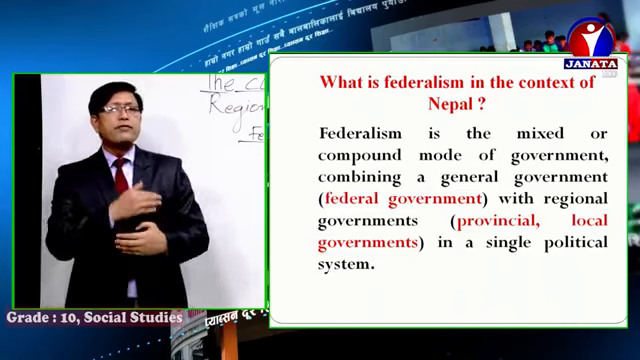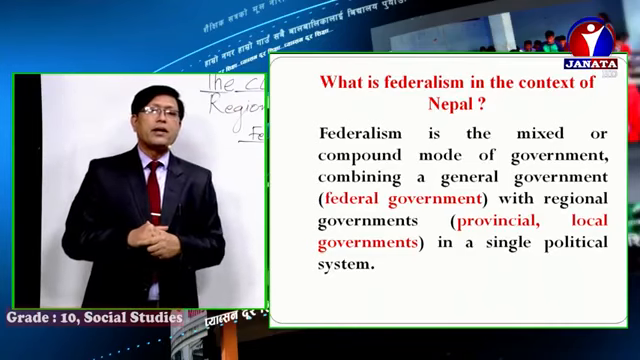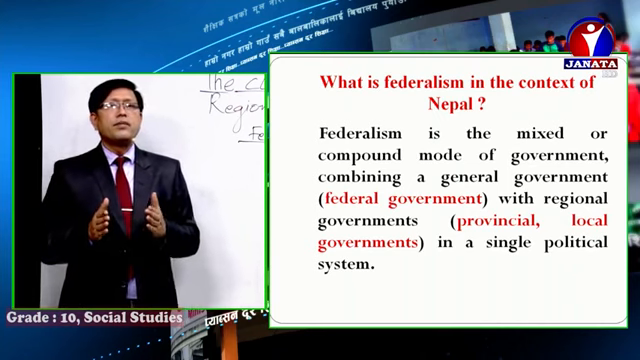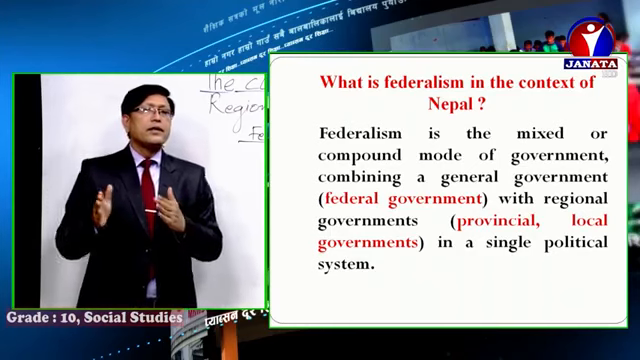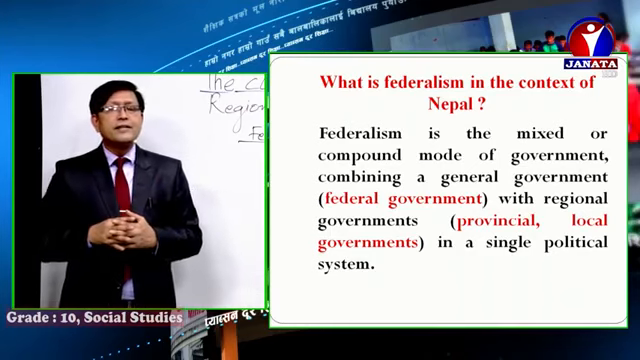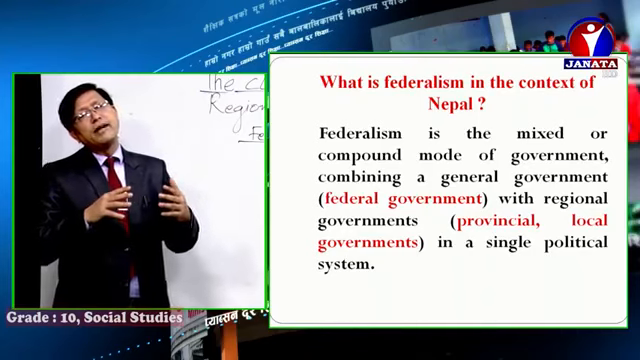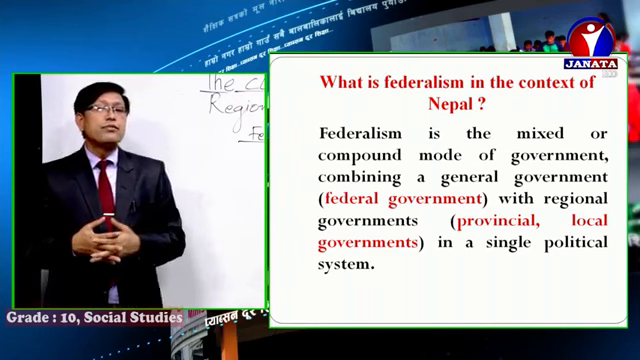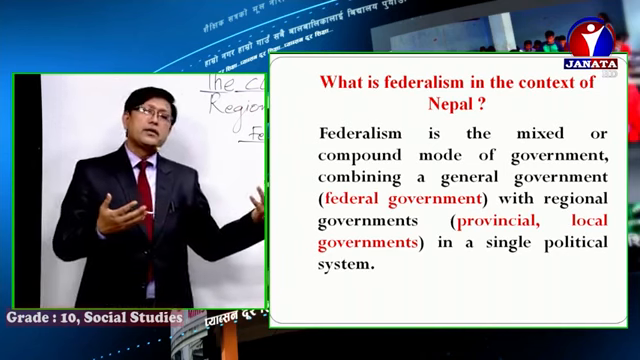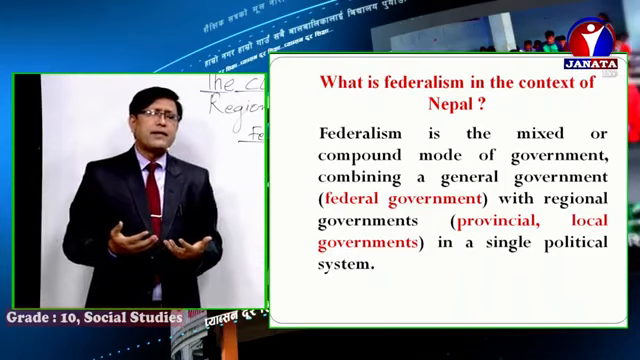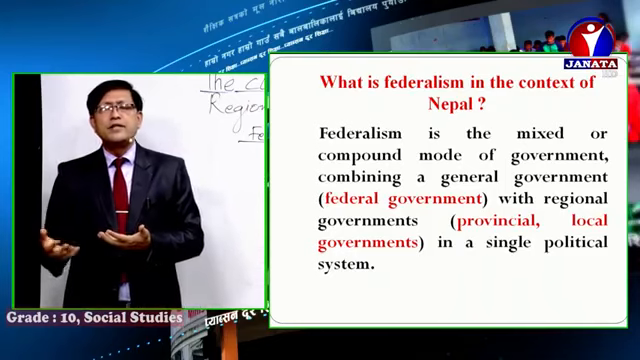Then after, let's define federalism in the context of Nepal. Boys and girls, observe the political division of Nepal. All right, look, there is a central government, and there are 7 provinces. And you can find 6 metropolitan cities, 11 sub-metropolitan cities, and around 276 municipalities and rural municipalities. All are there.